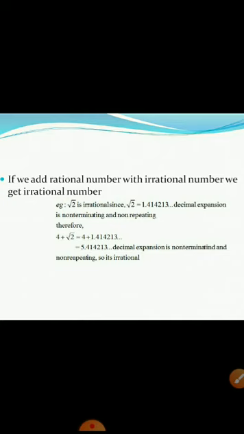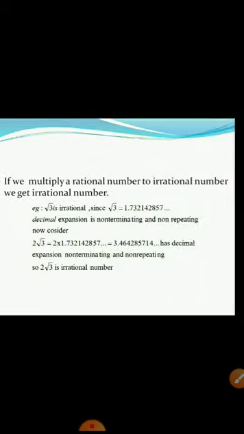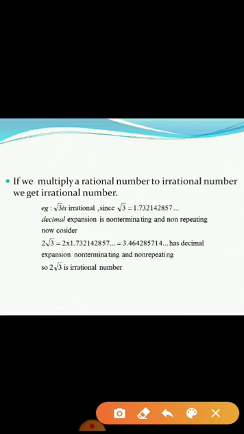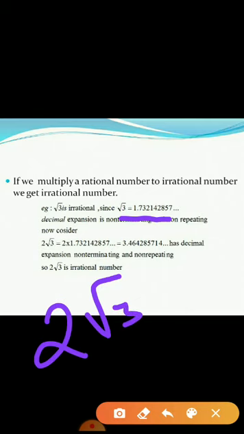So if I add a rational number with irrational, I got in this case an irrational number. So if we add rational and irrational, it is always an irrational number. Similarly, if we multiply a rational number to an irrational number, we will get always what? Irrational number itself. See, root 3 value is this. If I am going to multiply 2 to root 3, as usual multiplication, okay, 2 into 7, 14, 1 carry, 2 5s are 10, 1, so 11, okay.